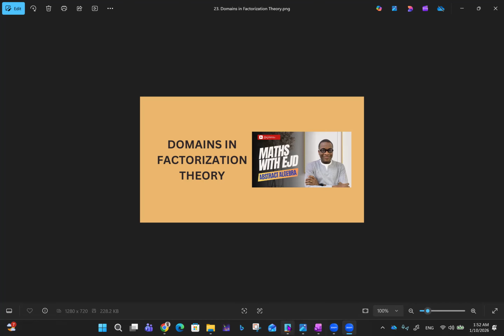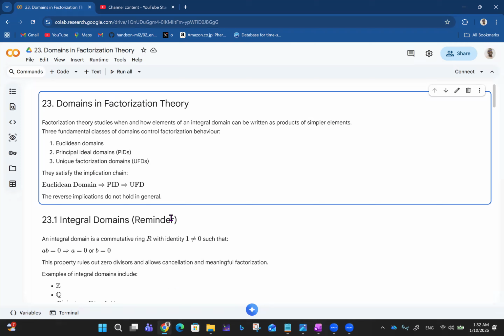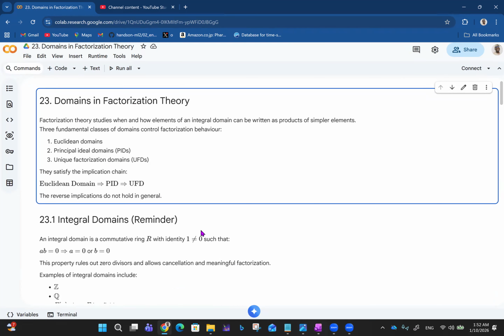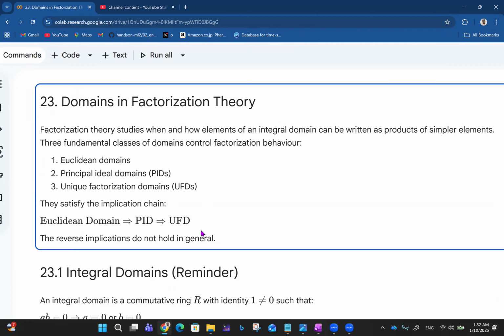Yeah, so from here onwards, we'll be talking about factorization theory. And the first thing under factorization theory will be about domains. Of course, you're going to find out what factorization theory is all about as we see other things related to that subsequently. So domains in factorization theory is the focus here.